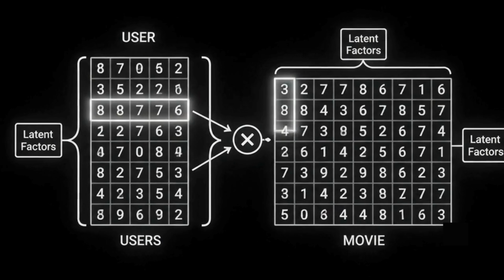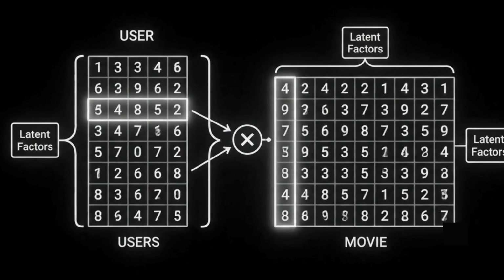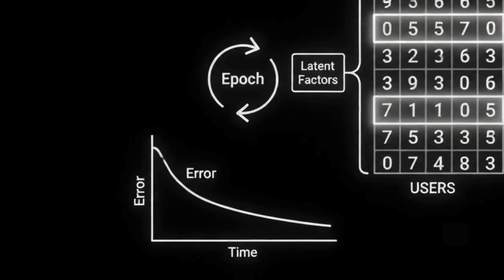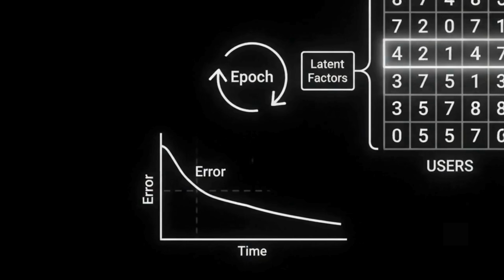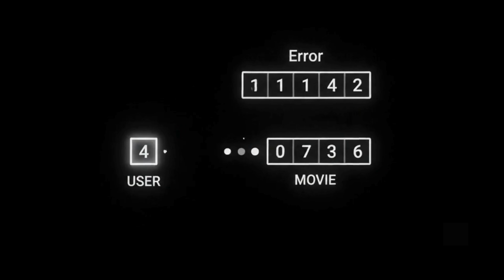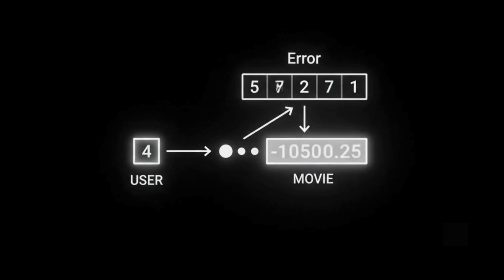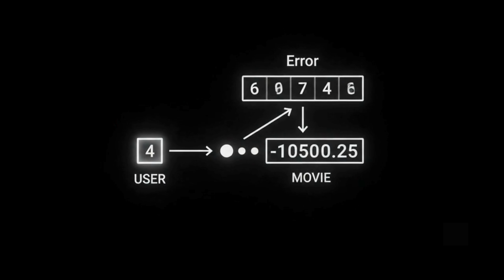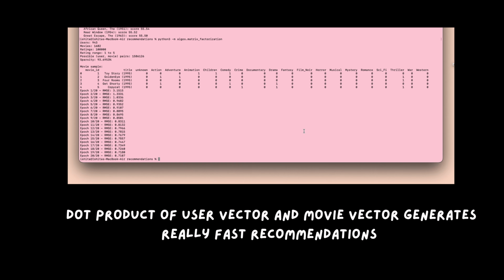It starts by assigning completely random vectors to every user and movie, then it loops through every real rating, predicts the score using a dot product, calculates the error, and uses gradient descent to tweak the vectors. The training loop ran across multiple epochs. Once trained, generating a recommendation is really fast, just a single dot product between your learned user vector and a movie's vector.